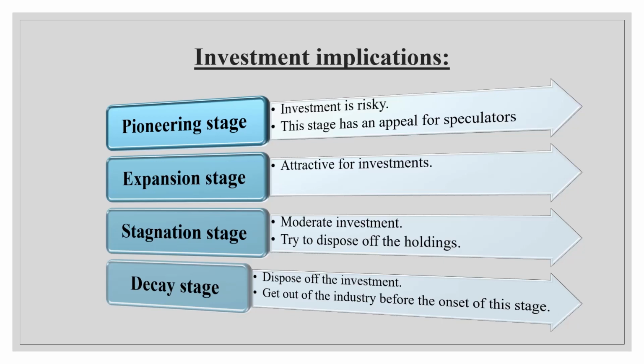Next, in case of expansion stage, what happens? It is attractive for investments. When you get recognition, ultimately people start investing in your company. So there will be a little amount of investment here when compared to the pioneering stage. Now coming to the stagnation stage, what happens? Moderate investment, right? Moderate investments. Your level is very high, your investments will be moderate, and you will try to hold more investments rather than letting them off. You try to grab more investments.